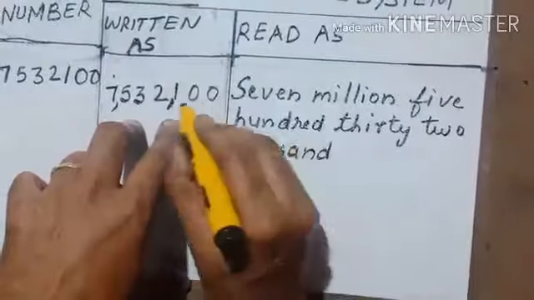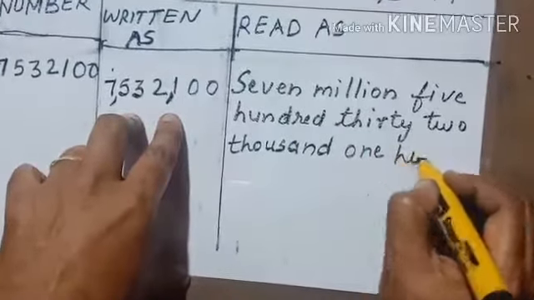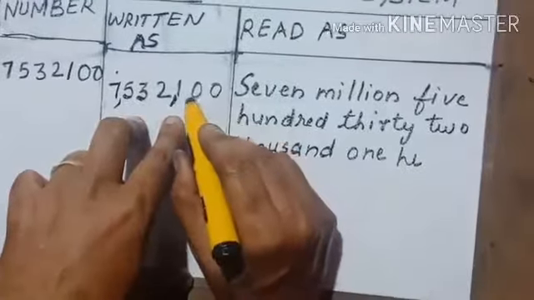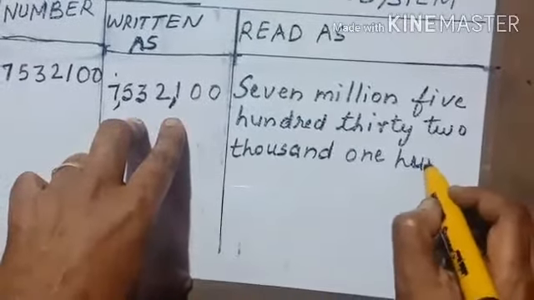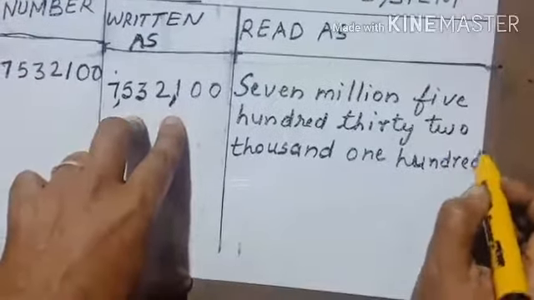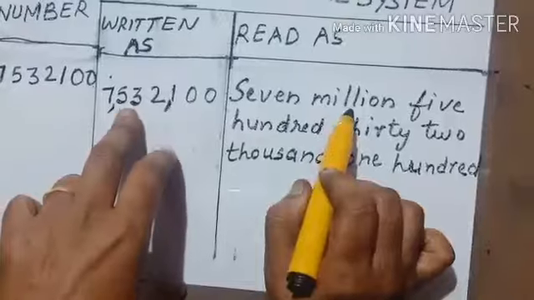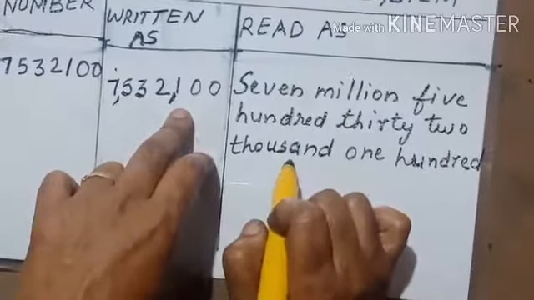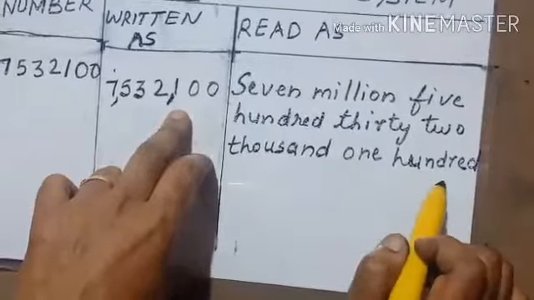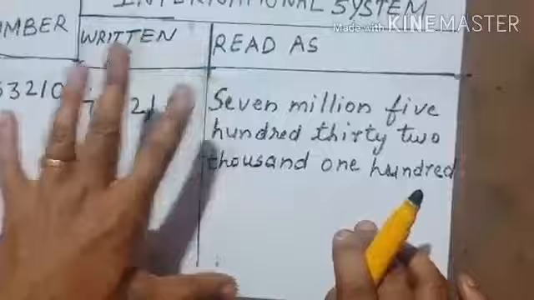Then 100. There are no other digits, so you write only 100. So how do you read? 7,532,100. Okay. This way you have to write the number in words.